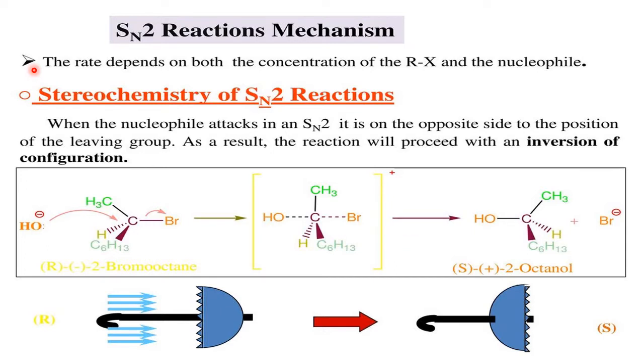The nature of the products depends upon the nature of the reactants and their configurations. Here, configurations means structures. Structures means what? The arrangement of groups around a particular atom. Again, it depends upon the geometry they take. That means, what is the arrangement of groups around a particular atom?